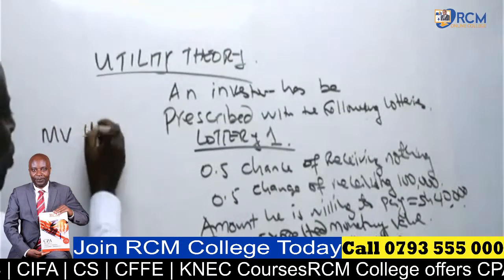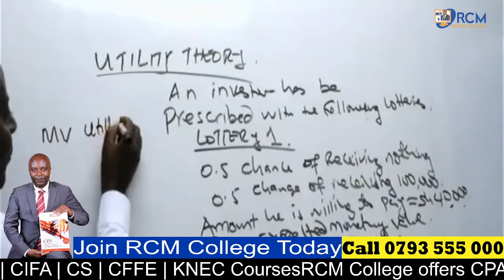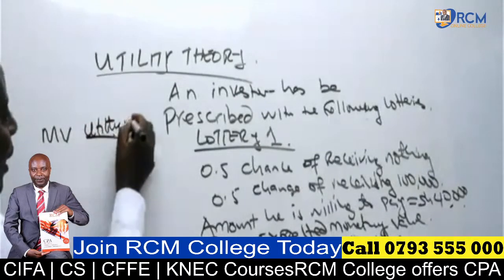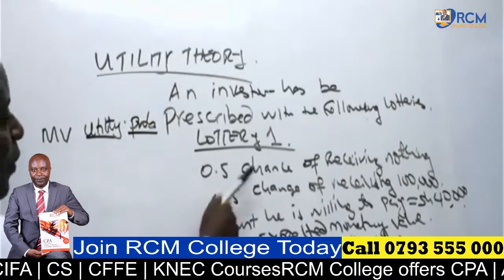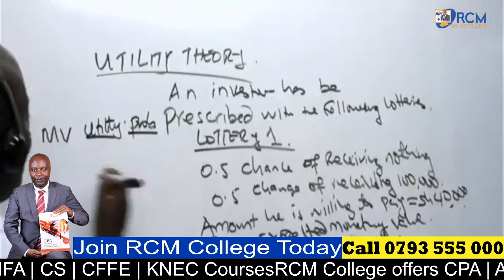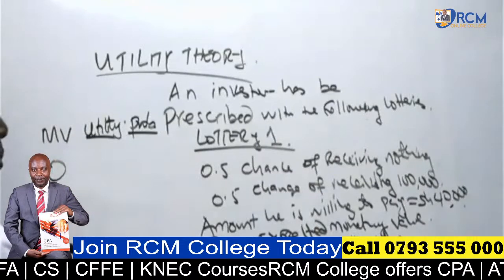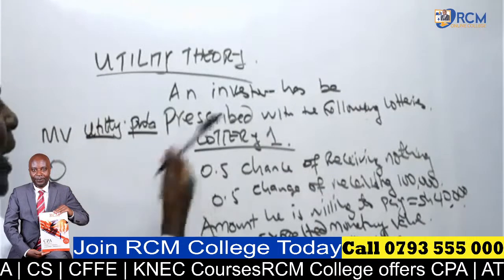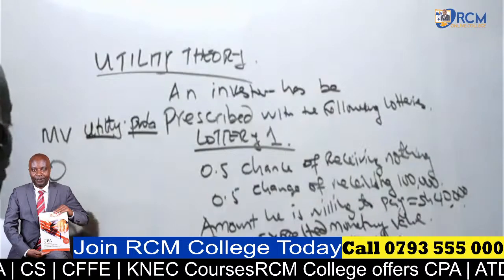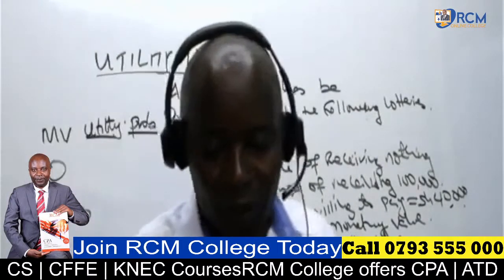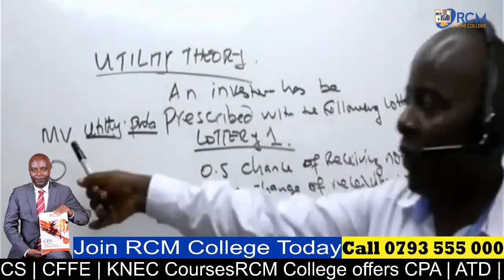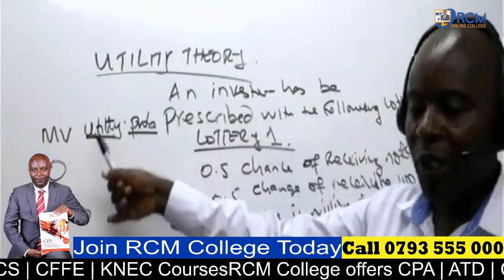We have what we call the utiles, utility, and then we have probability. So monetary value, the first one here is receiving 0, and then the highest is you get 100,000. These are the monetary values, not market values.